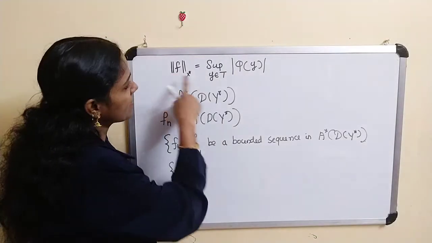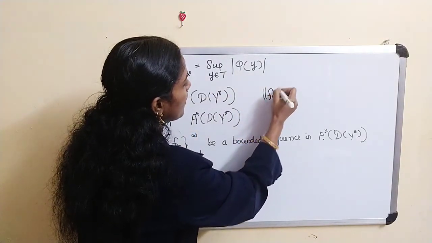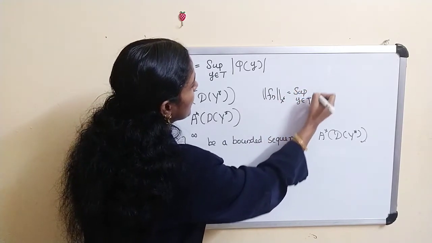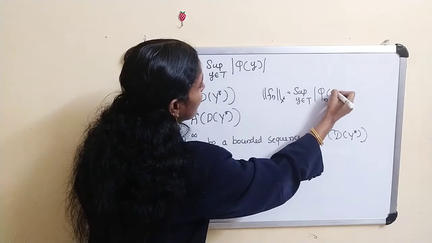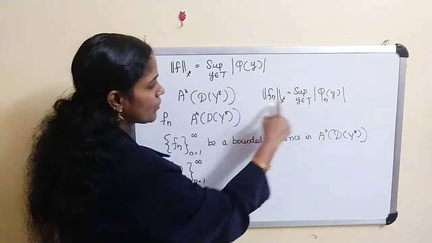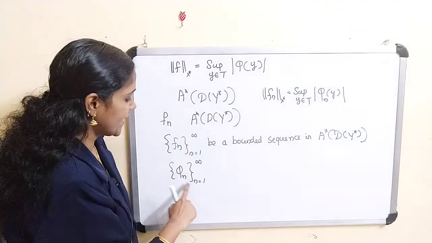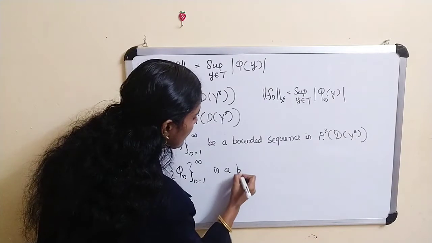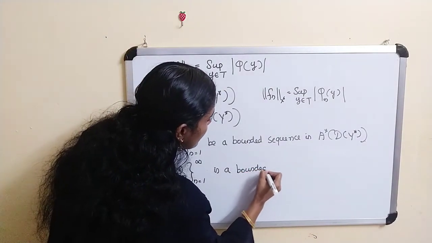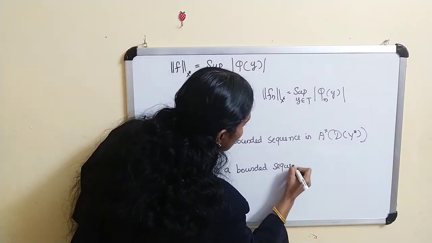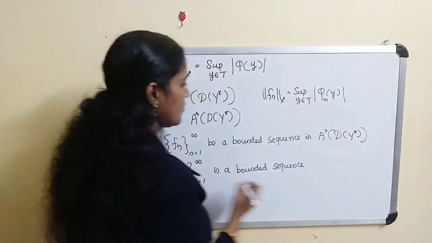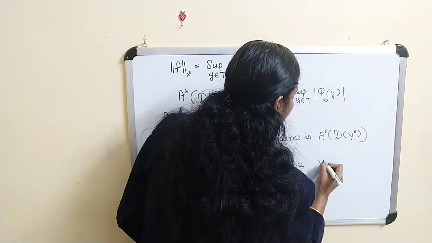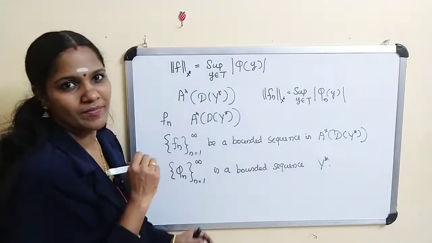Why? Each F_n is bounded, therefore norm of F_n over X star is the same as supremum over y belonging to D_Y of modulus of phi_n of y. This is bounded, therefore this is also bounded. Therefore phi_n, n equal to 1 to infinity, is also a bounded sequence in Y star.